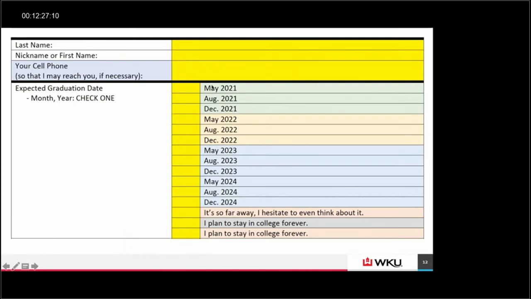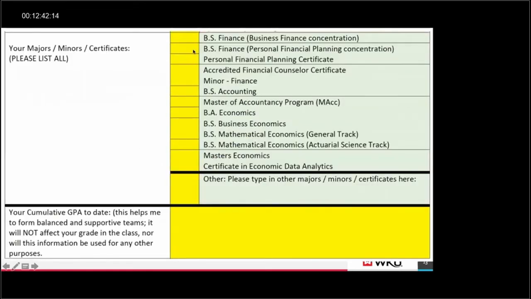When are they going to graduate? That's very important. Just by giving them all the dates and having them check, it's a lot easier for them than writing in the dates. Of course, you could have a couple comical type entries here, all right? Majors and minors, again, you could list out a lot of the common majors and minors that your students who are taking your classes might be involved in. This could be a longer list or a shorter list as appropriate. And obviously they could fill out others here if they have any others that aren't listed in your form.